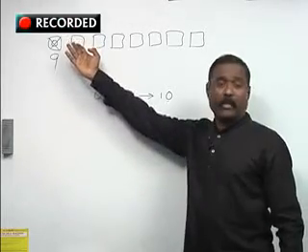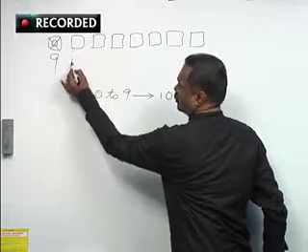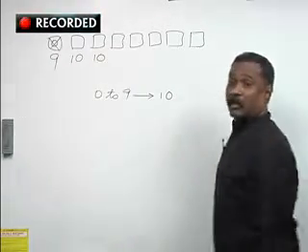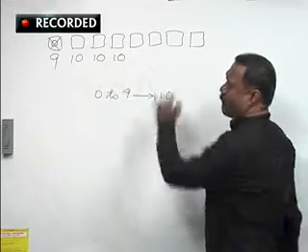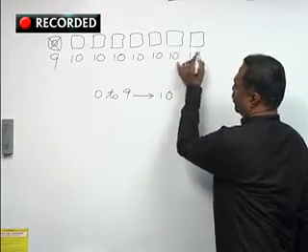You can write 0 here. So how many digits are there in your hand? There are 10 digits. Here also 10 digits. Here also 10 digits. Here also 10. Here also 10. Here also 10.